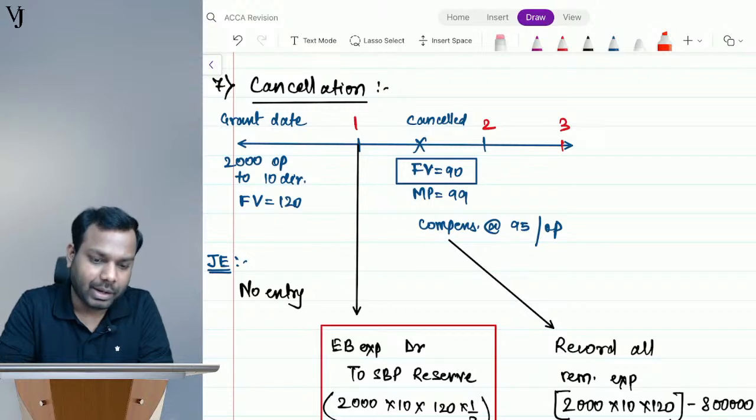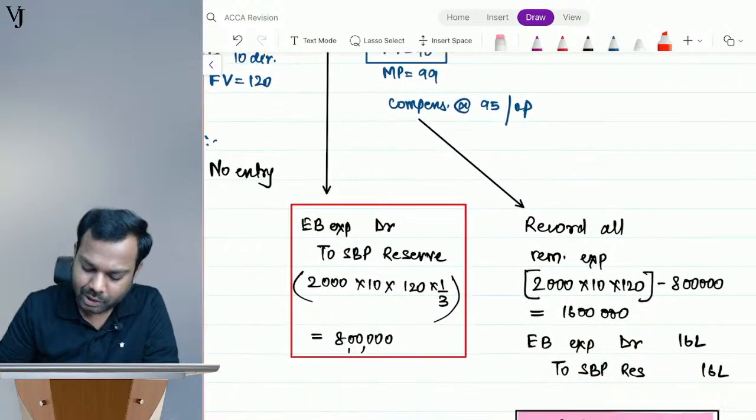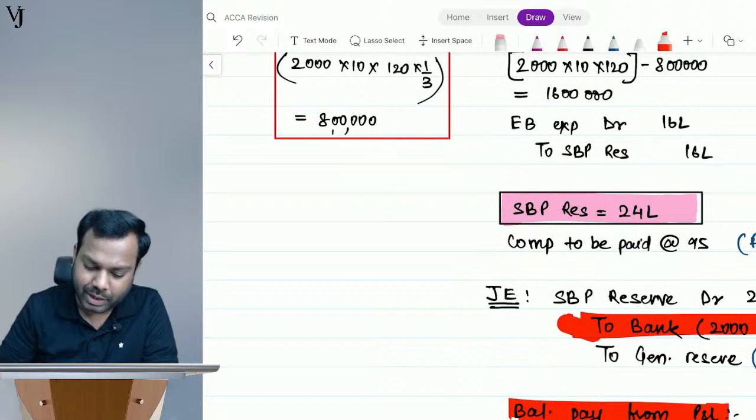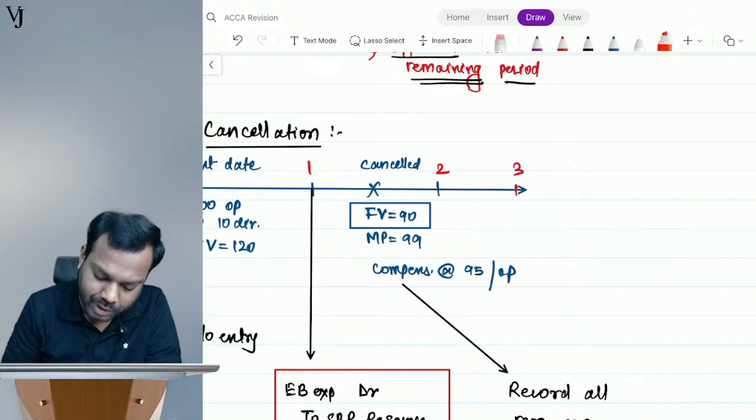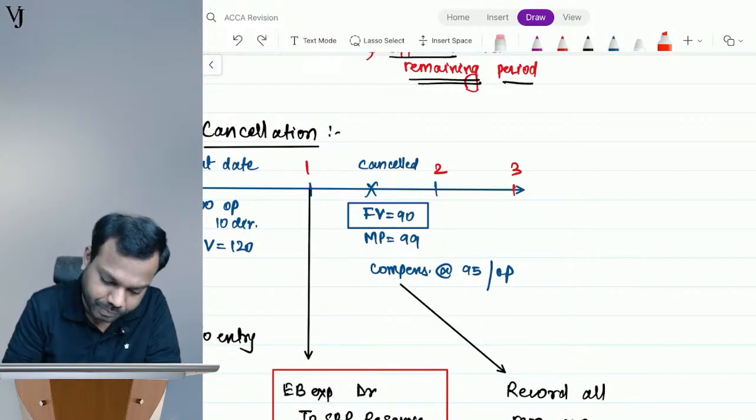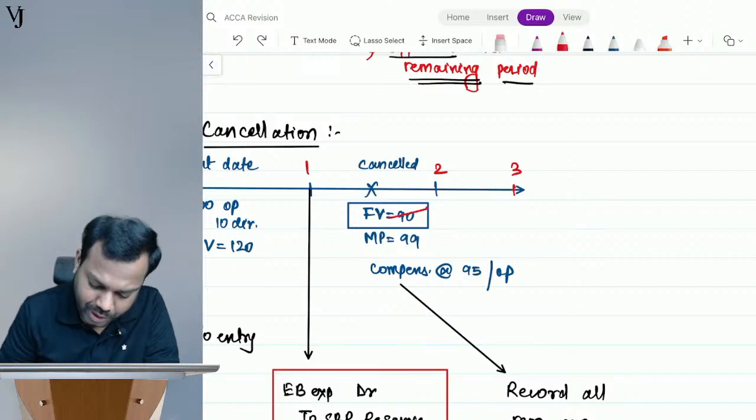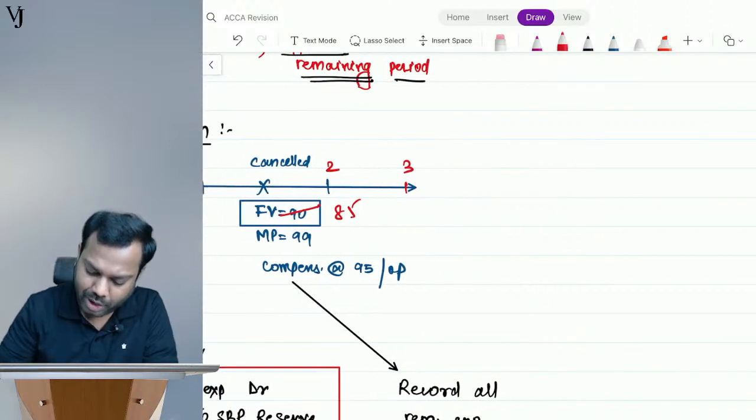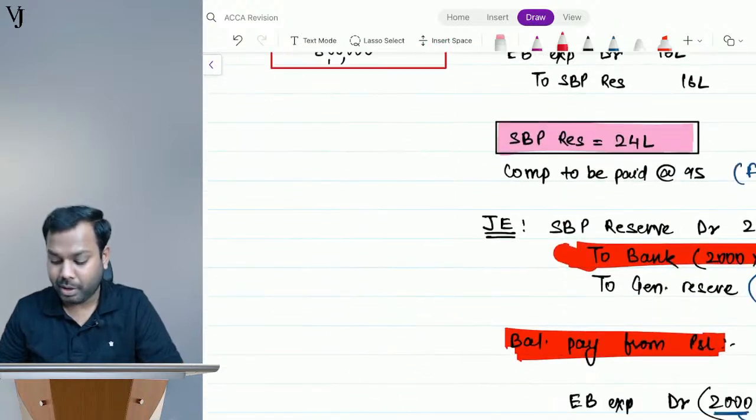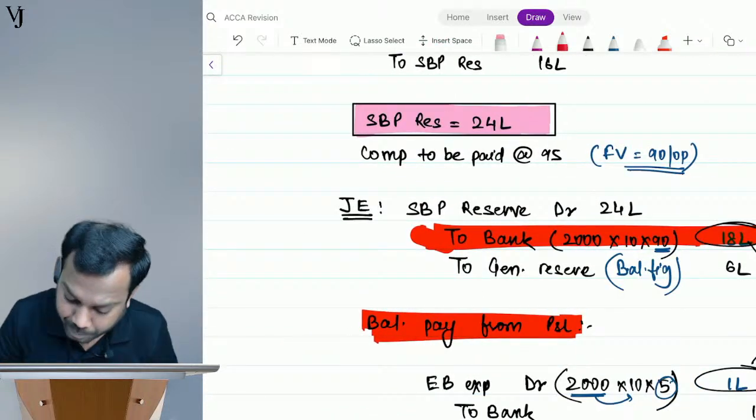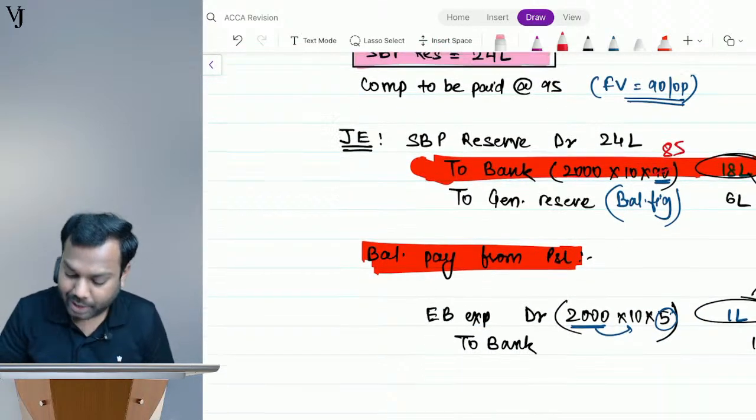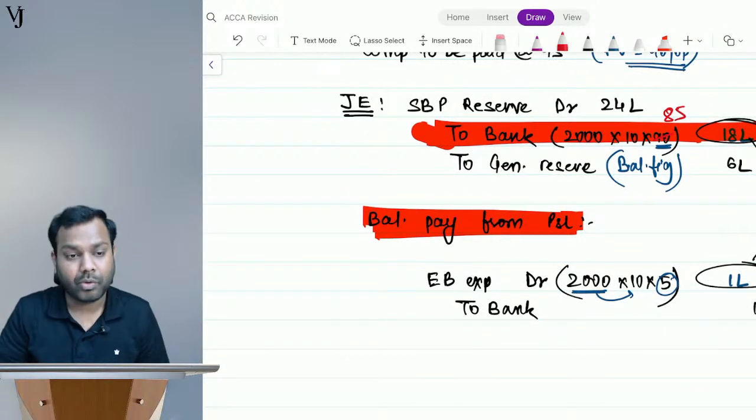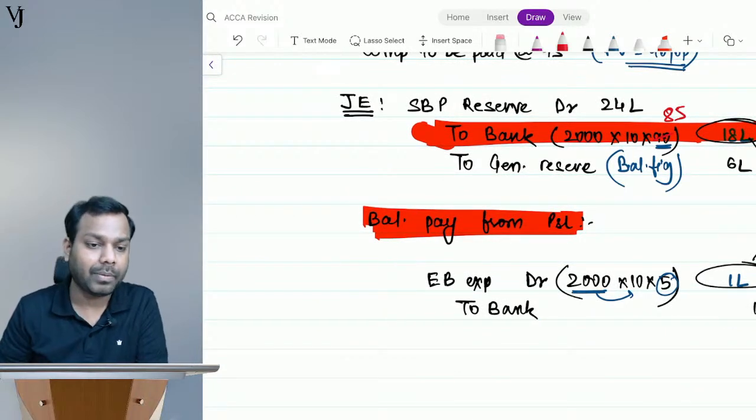If the fair value is less than 90, let's suppose the fair value is 85, so what will I do? I will pay 85 from the SBP reserve, at the rate of 85 here, and the balance 10 I will transfer to P&L.